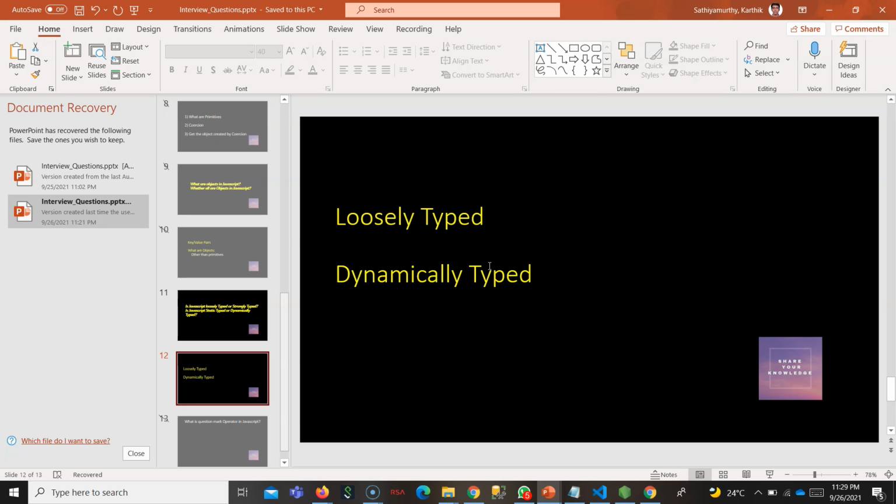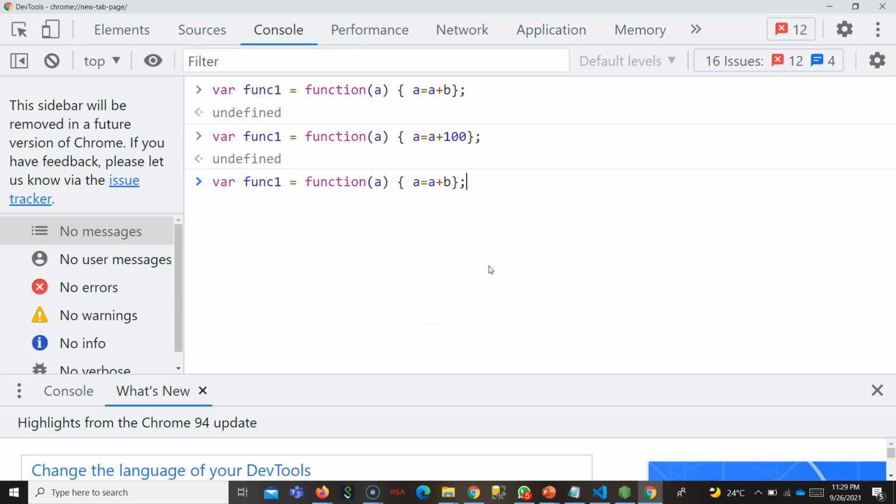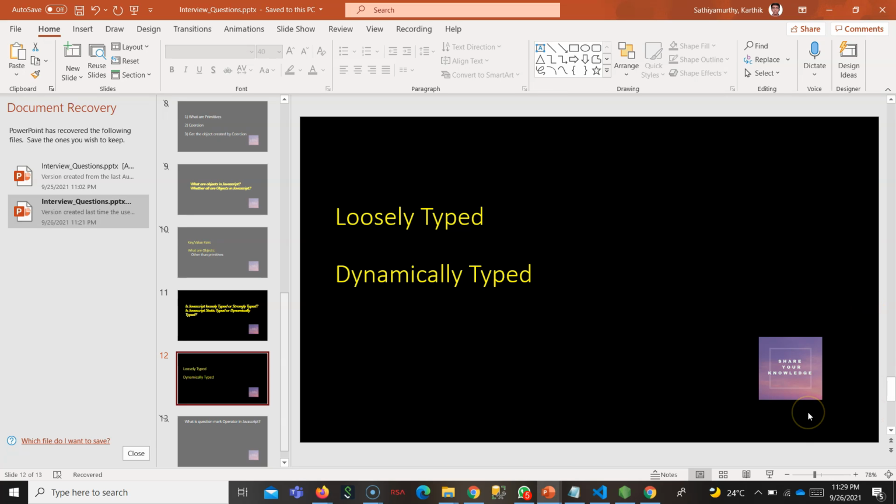It is so flexible, it does not need any type. Based on what you give it, whatever you initialize it with, the type is determined automatically. That's what I showed here, right? For typeof a, since we put a string inside the variable, it will be a string. You understand, right? Hope you are able to understand this question.